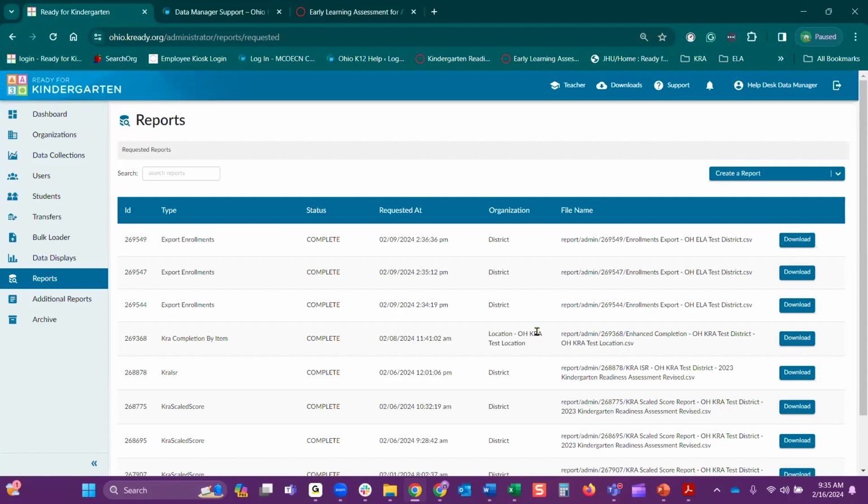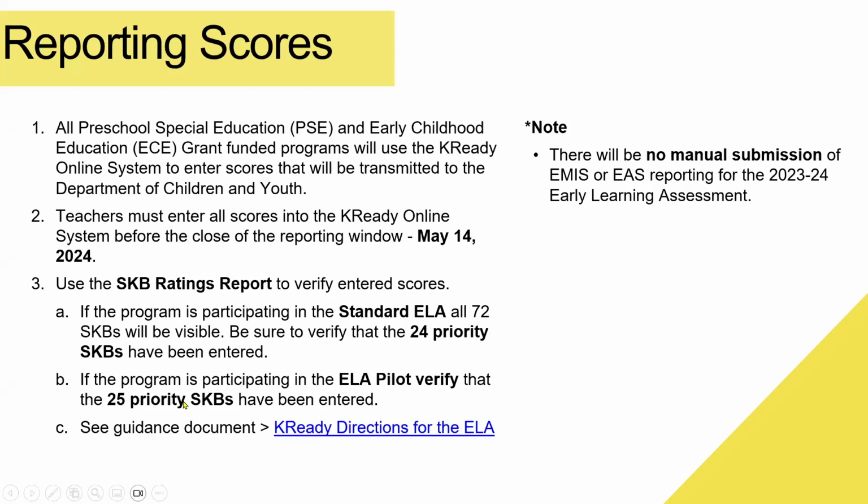Now, this report is going to show differently depending on the data collection. So for the ELA full, the standard version, that is going to show all 72 SKBs. The SKB ratings report in number 3 here is where I want to just revert here real fast.